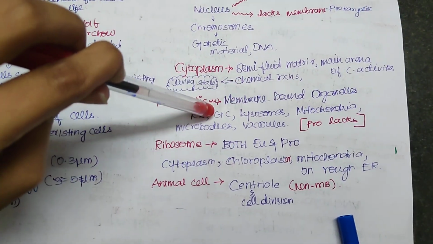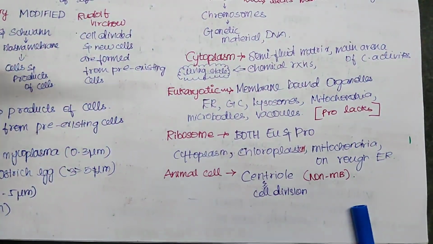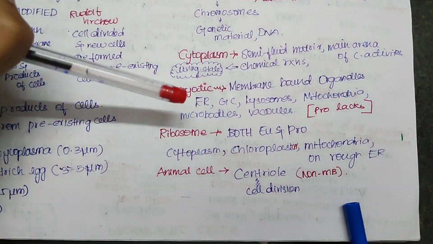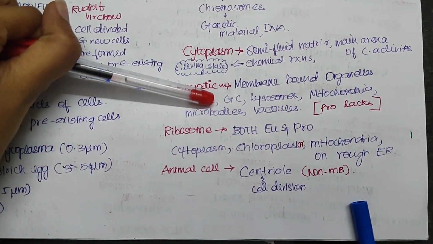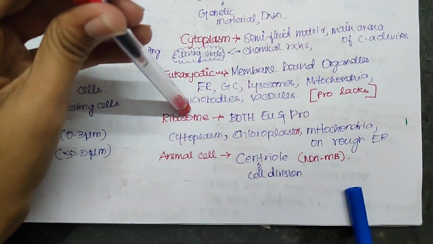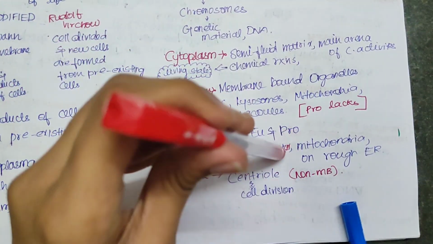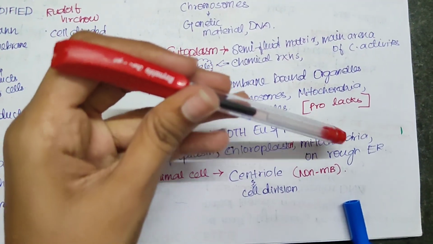So these are the membrane bound organelles. In case of prokaryotic cells, it will lack all these organelles. And we will have something called ribosome. It will be present in both eukaryotic and prokaryotic cells. And these ribosomes are seen in the cytoplasm, chloroplast in case of plants, mitochondria and rough